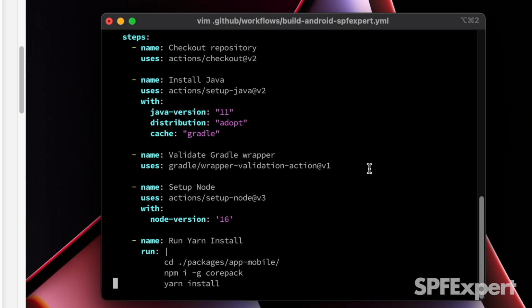Now, one of the really important steps that I think some people miss is to go ahead and validate that Gradle installation. And the reason is that there's an attack where people will go out, especially to open source apps, and say, hey, your version of Gradle is outdated. I went ahead and updated that for you. Here's a pull request. I'm making it really simple for you to just update that. And then a lot of maintainers are like, great, I got a lot of things going on. I don't have time to do that. And they accept the merge.